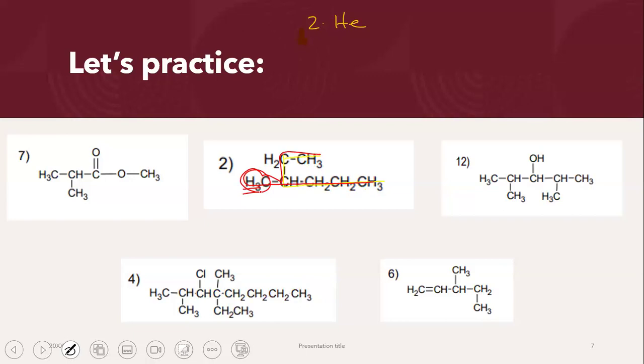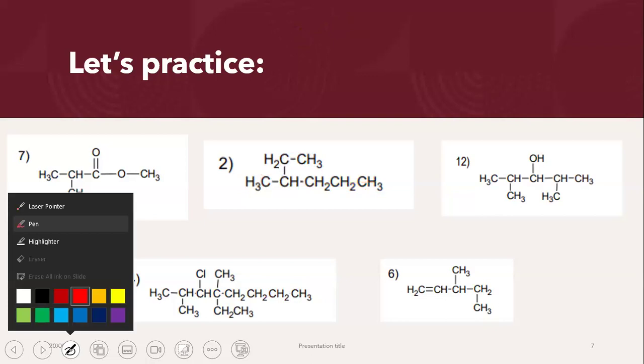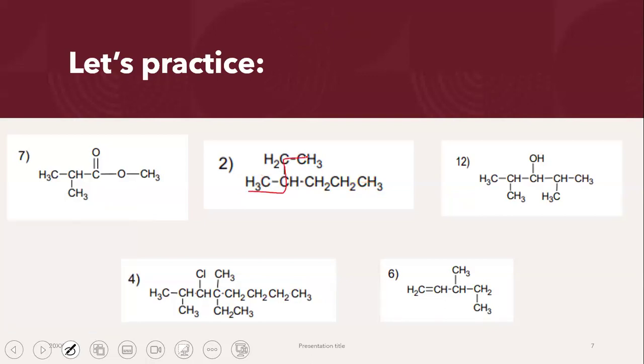You can actually make multiple chains, right? I can make a chain like this, but that would only have 4 carbon atoms. It's not my longest chain. I can make a chain like this, but that would have 5 carbon atoms. That is also not the longest chain I can make. If I join all the carbon atoms like this, I get 6.